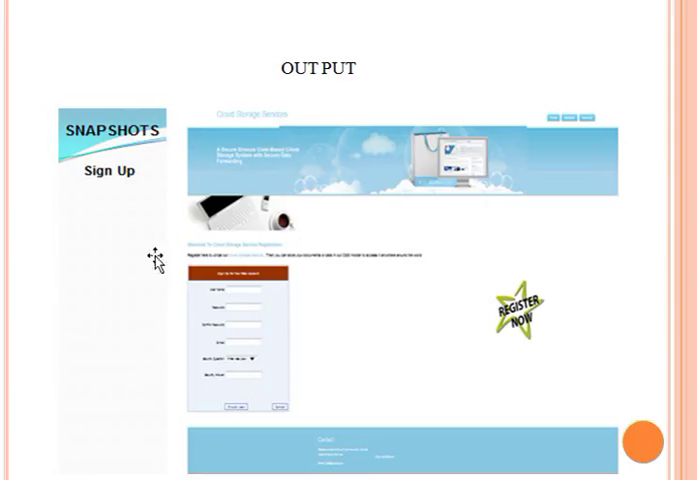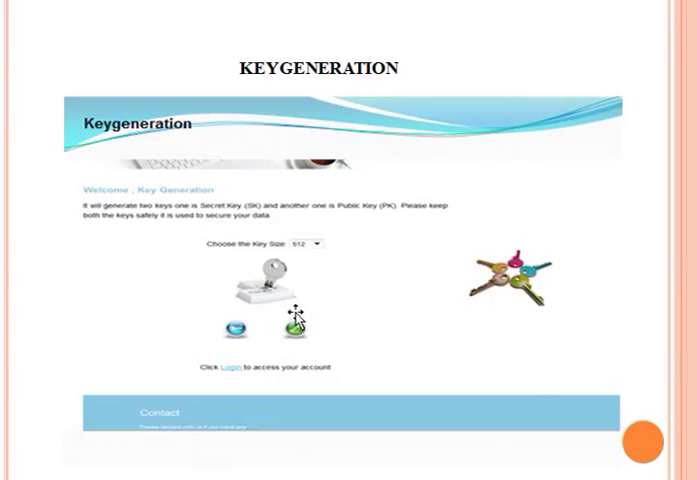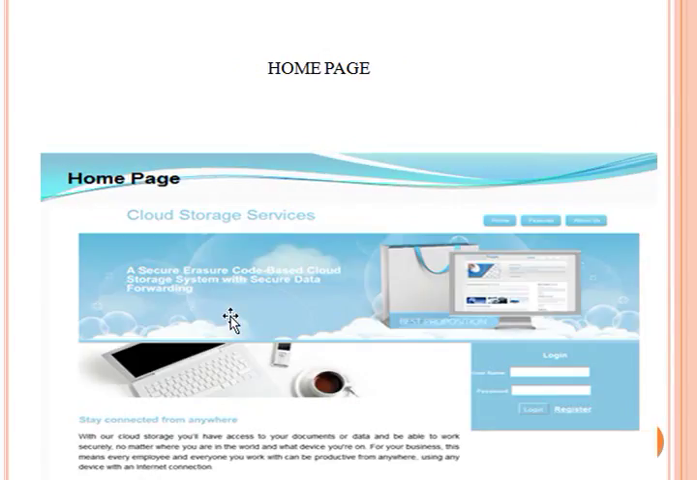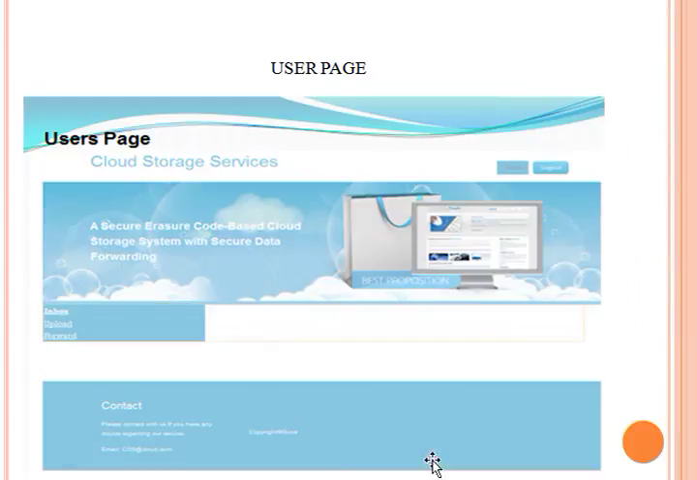Here is the output. First we have the login page. We have to give a sign up, and the page will look like this, and then we have to register. After registering we have to give the queue size, and we have to generate and store the key, and after generating the key we get the login ID and the password. Here we have to login with the ID and password. This is our home user page. That's all. Thank you.